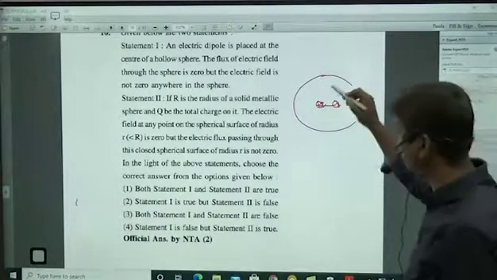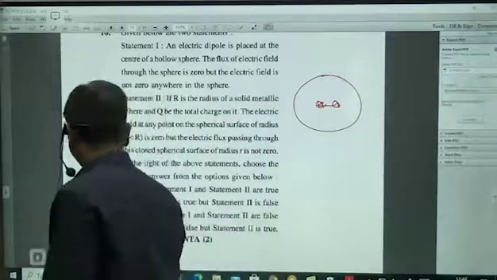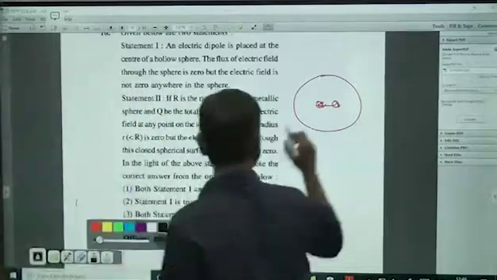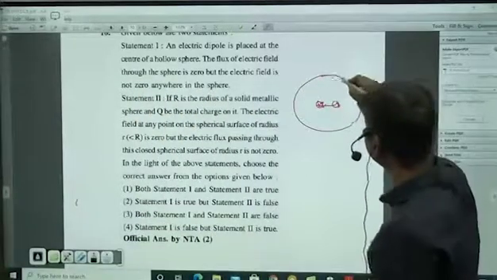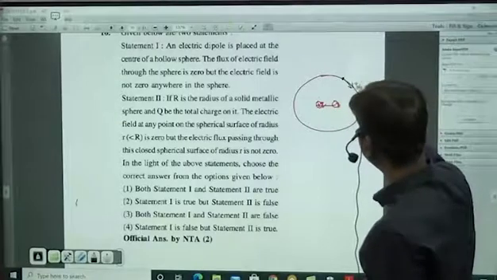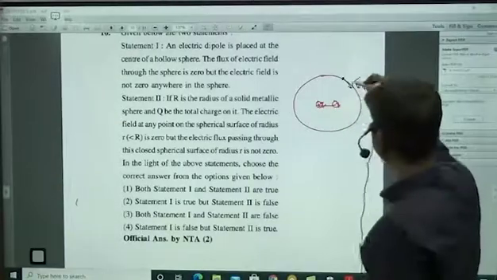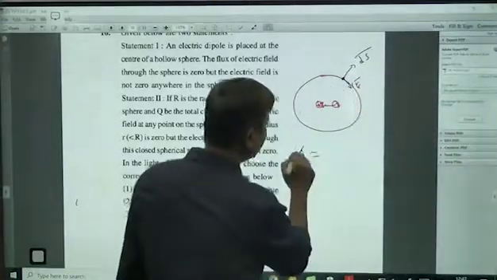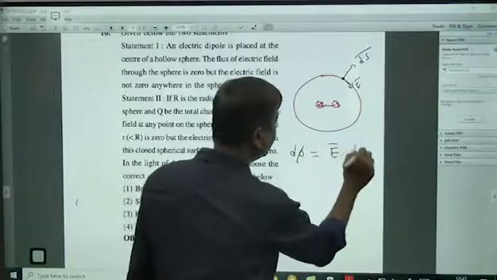So if you select any point on this, I am selecting some point here. Because of this charge, the electric field may be like this, and ds bar may be like this. So what is the flux you are finding out? Small flux is E bar dot ds bar, correct?